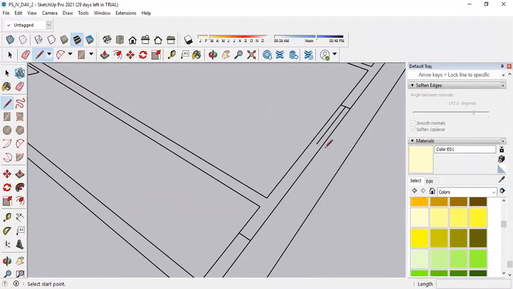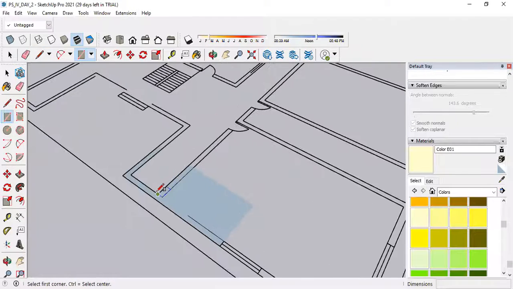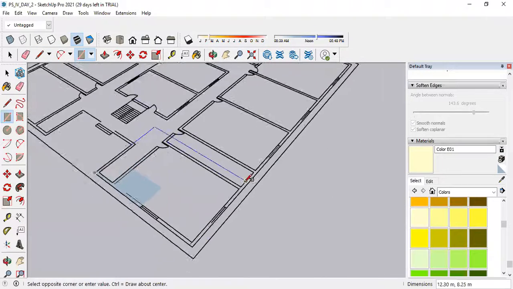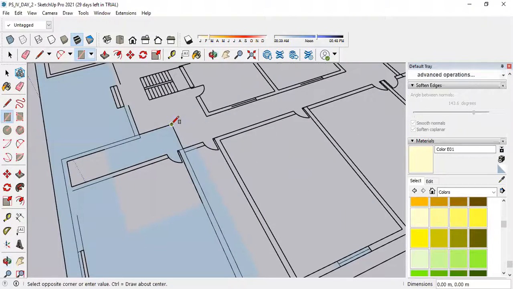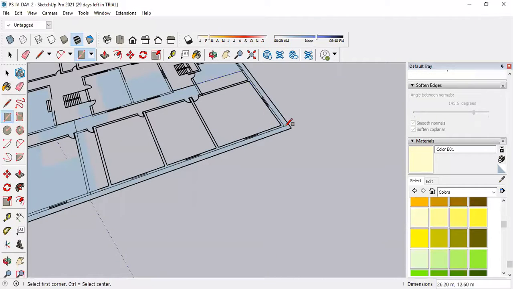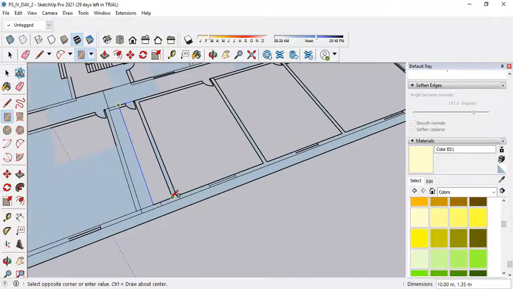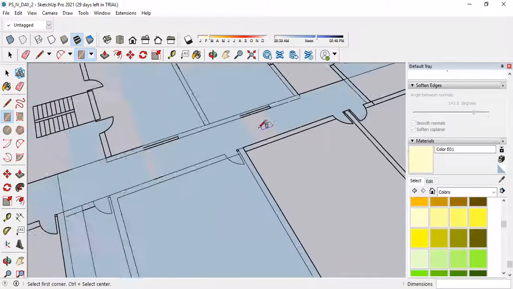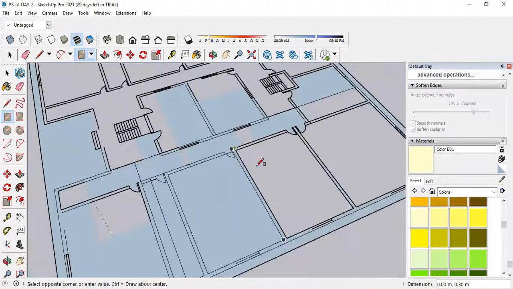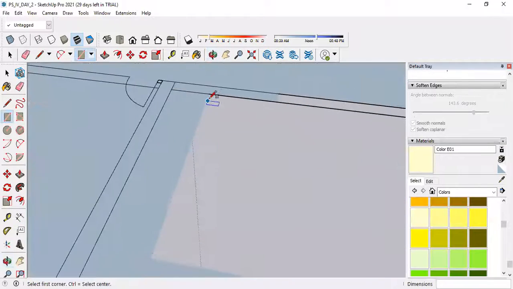These are the portion of windows, or the part of windows. Then select the rectangle tool. Just select block by block and convert this into a plane. If you select this and this, convert it into a plane. Some part will not get converted into plane very easily. You have to select the smaller and smaller regions. See what I'm doing, I'm drawing rectangles on it, so it is getting converted into plane.